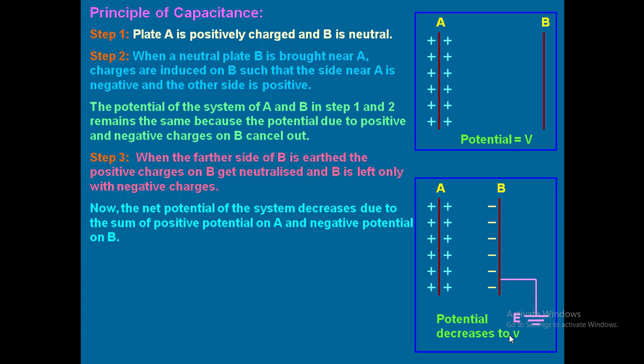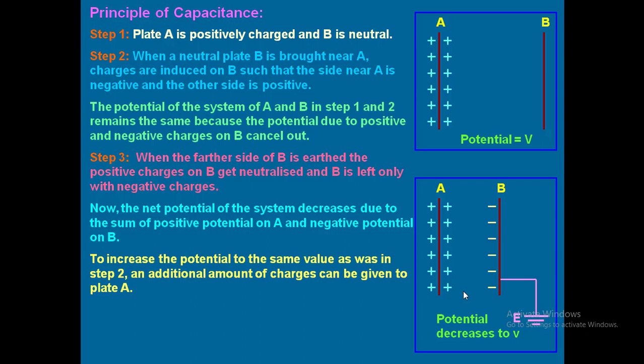Now the net potential of the system decreases due to the sum of positive potential on A and negative potential on B. Because whenever you give the earth connection, B becomes negative potential and A is still positive. Now whenever you want to calculate the potential difference, this will decrease the potential of A only. So to increase the potential to the same value as in step 2, an additional amount of charge can be given to plate A. So we have to add some more charges again to bring back the potential to V. This means the capacity of storing charges on A increases.